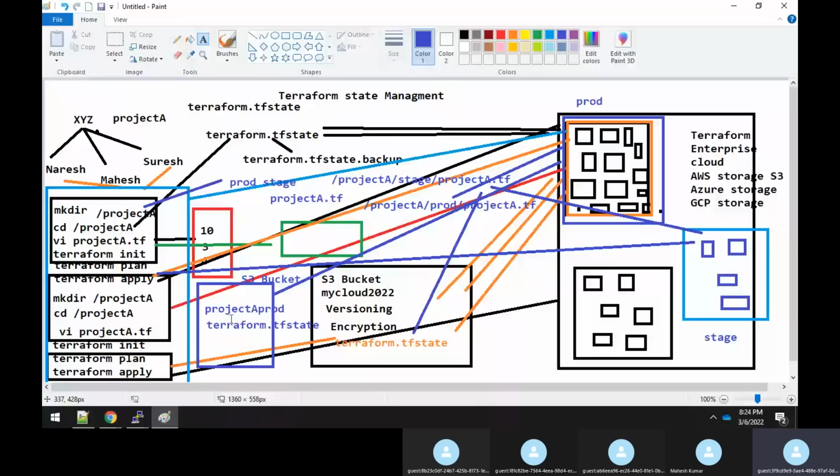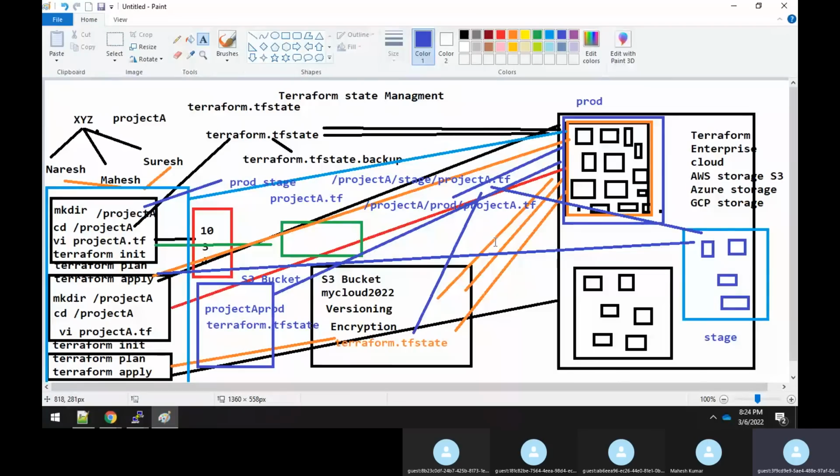And there was a big fight between all three engineers, because one would say I did my changes, and another would say I did the changes. So a lot of conflict arises between the engineers. That should not happen. There has to be a proper locking mechanism where at any one point of time, only one user can make changes. The other has to wait till the lock is released.